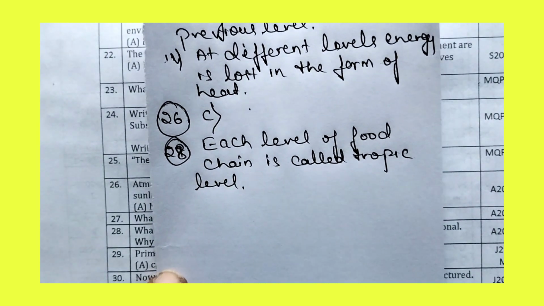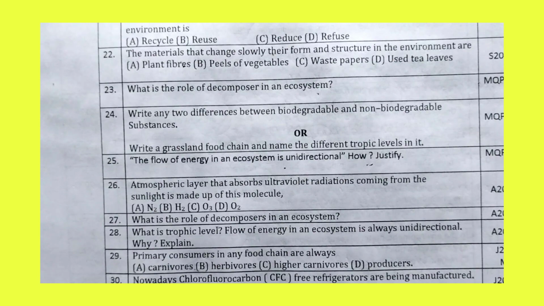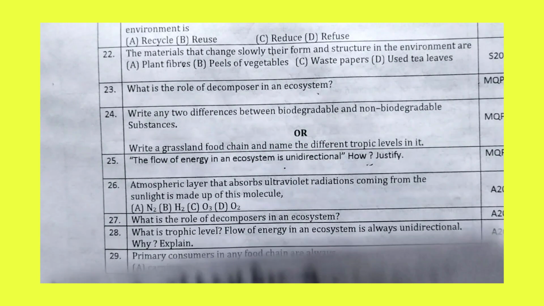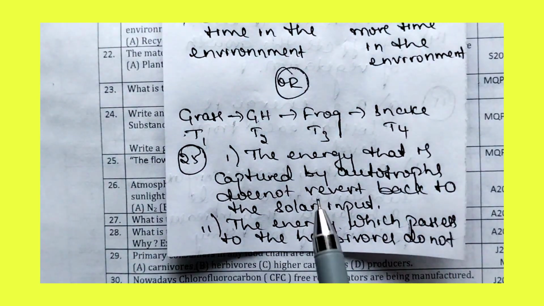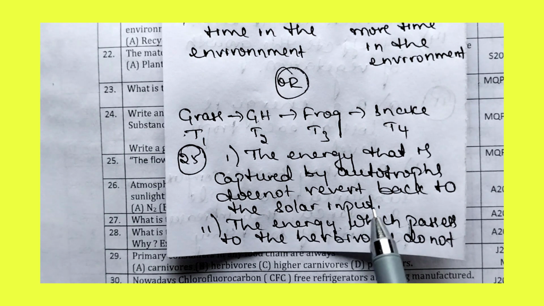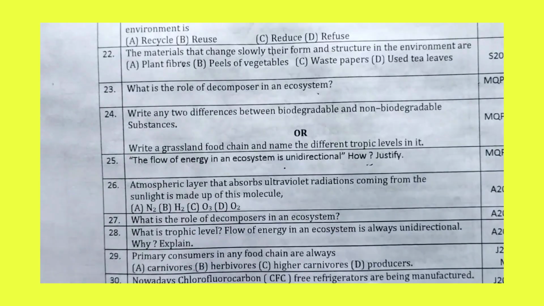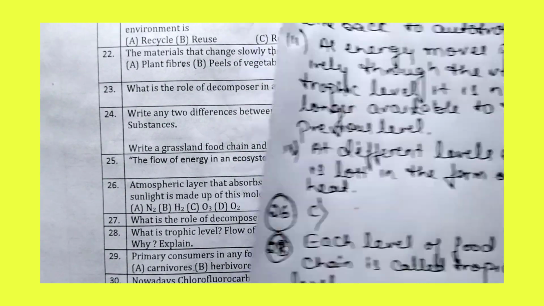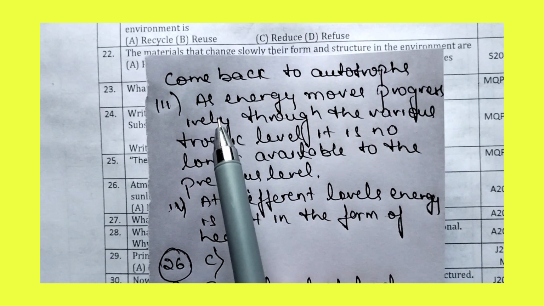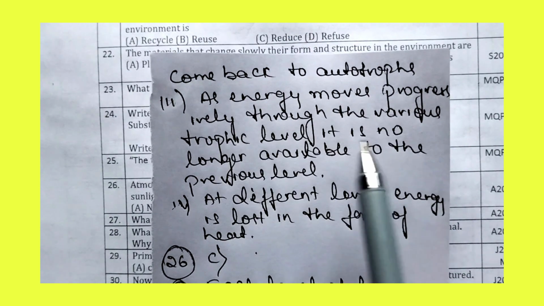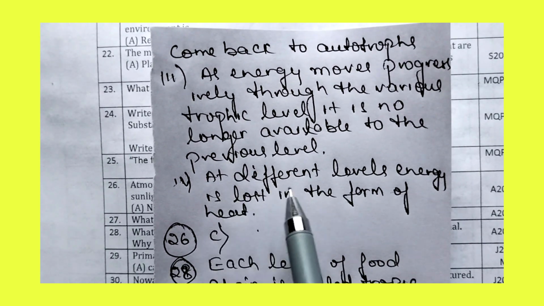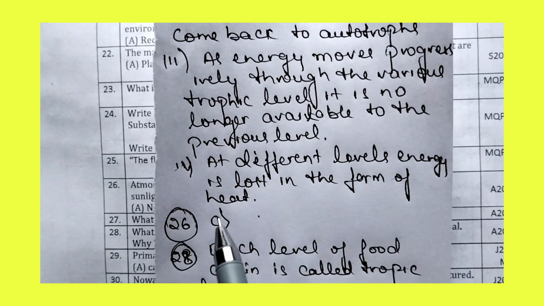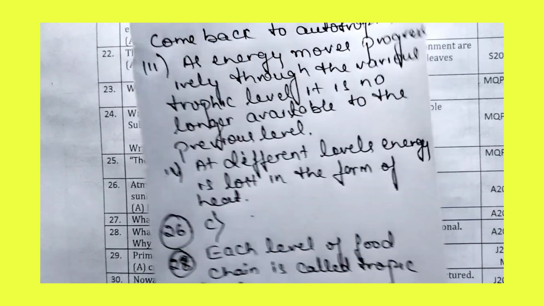trophic level. Now there is another question inside it: flow of energy in ecosystem is always unidirectional. Why? Explain. We have already explained that, but let us see it once again. The energy that is captured by autotrophs does not revert back to the solar input. The energy which passes to the herbivores does not come back to autotrophs. As energy moves progressively through the various trophic levels, it is no longer available to the previous level. Then at different levels, energy is lost in the form of heat. So this is the answer for the 28th question.